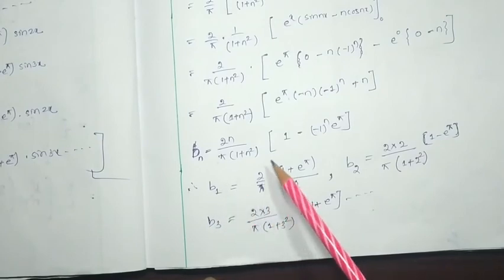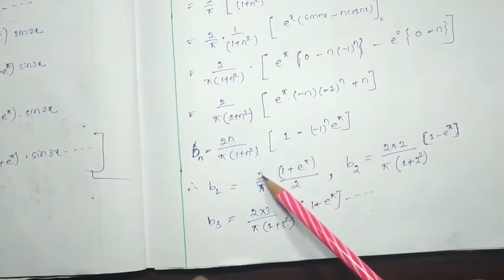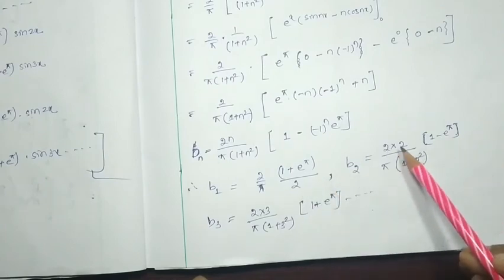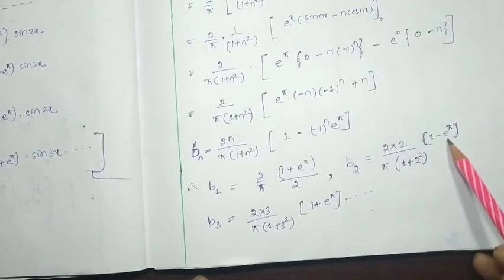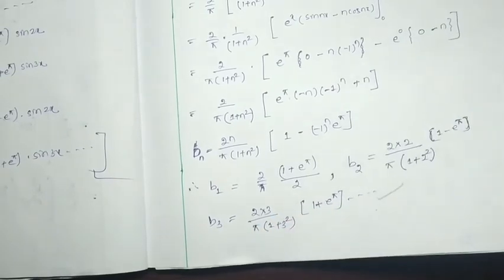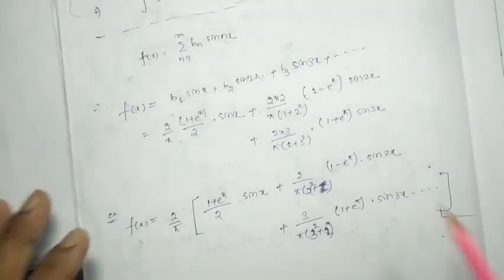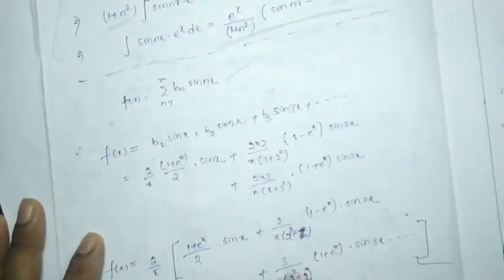by substituting n as 1, it will be 2 by pi (1 plus e to the pi) by 2. b2 will be 2 into 2 by pi into (1 plus 2 square) into (1 minus e to the pi). b3 will be this much. So now we are going to put the b1, b2, b3 and so on values in the general equation, and we are going to get the answer.